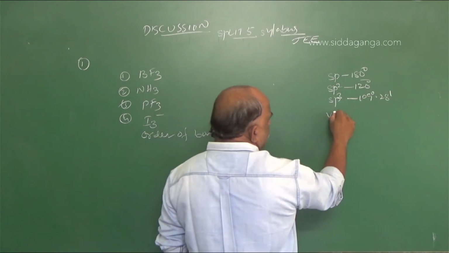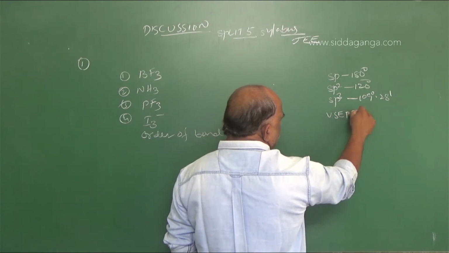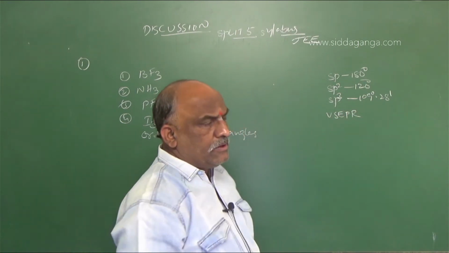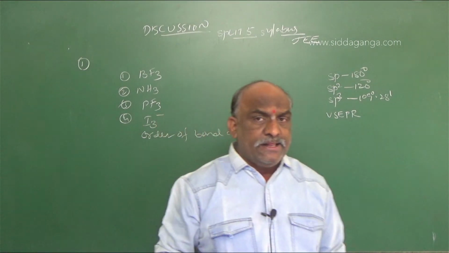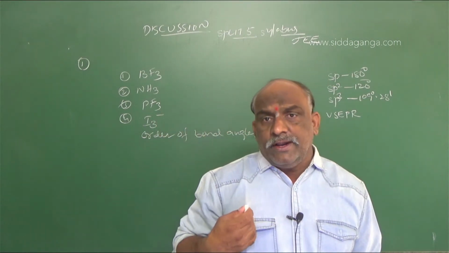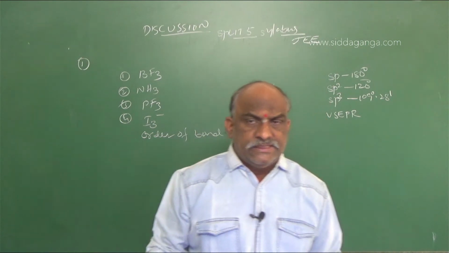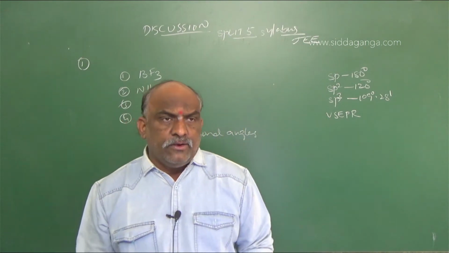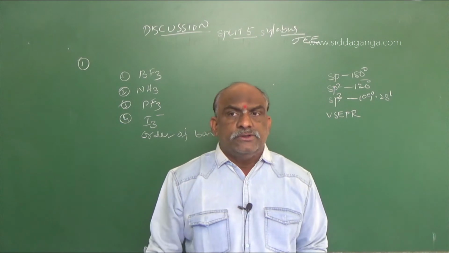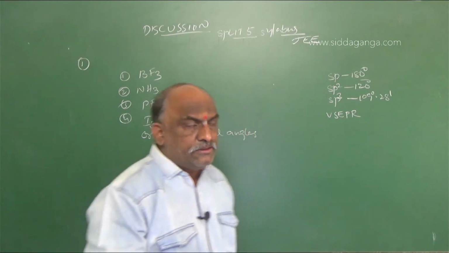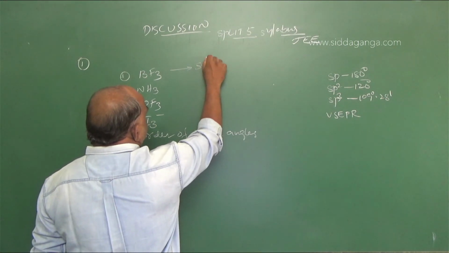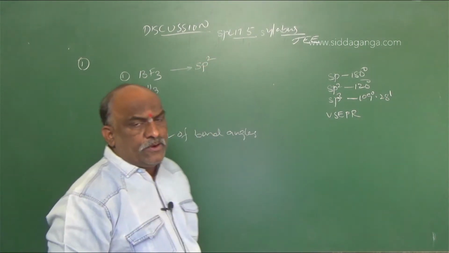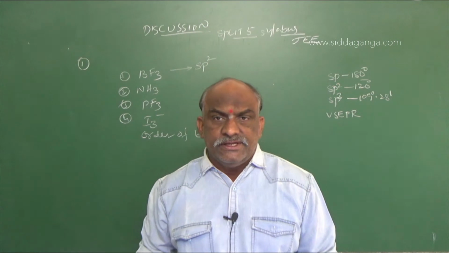According to the valence shell electron pair repulsions, bond angle may decrease from the expected bond angles because of the repulsions that take place between lone pair and lone pair, lone pair and bond pair, and bond pair and bond pair. So according to the examples, this is a well-known example, boron trifluoride. Boron undergoes sp2 hybridization.